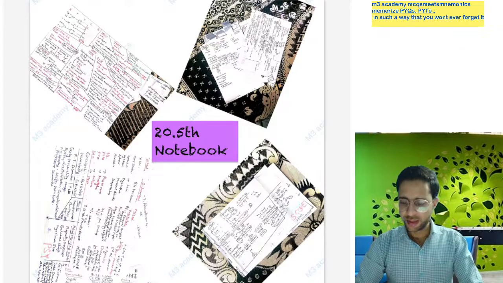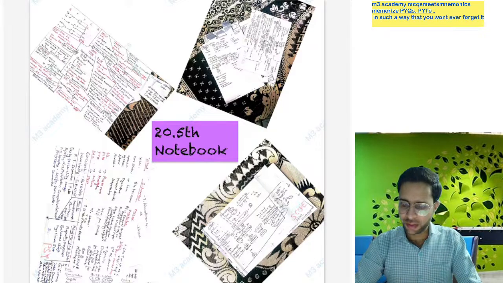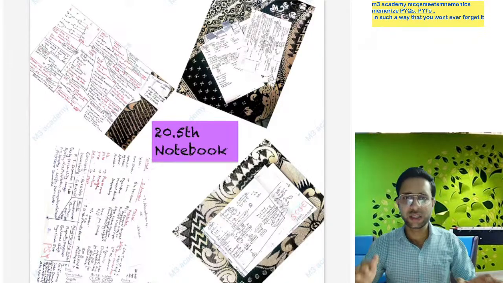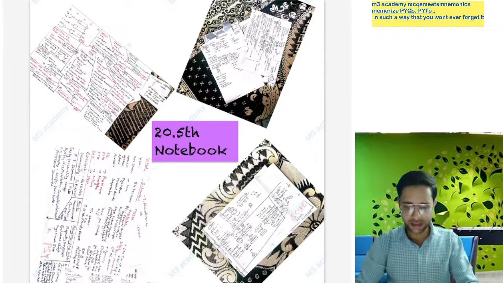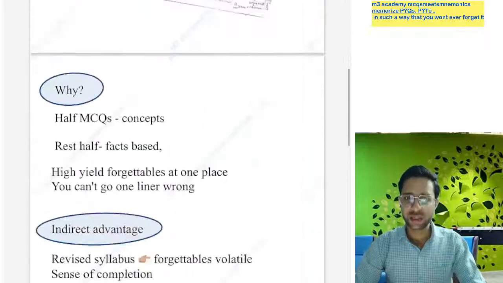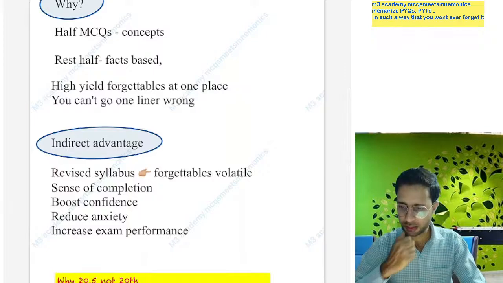Today we are discussing the 28th notebook. Yes, obviously the 28.5 notebook. The secret of the point 5 we will see in this session. We are discussing the common mistakes to avoid during the preparation of the 28th notebook, how we prepare and how we revise in this session. We will also share a smart strategy to consolidate your materials.